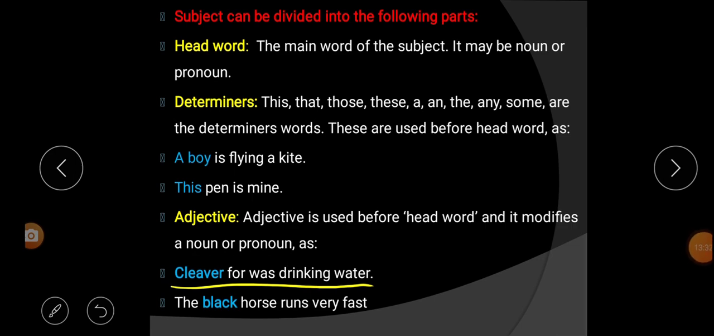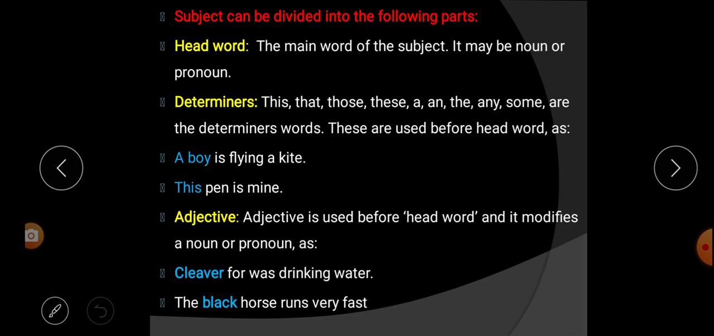So the first example: clever fox was drinking water. Sorry for the mistake, it is fox. So clever fox was drinking water. What is the head word over here? Here fox is the head word and clever is the adjective. That's why clever fox is the subject in this sentence. Was drinking water is the predicate.